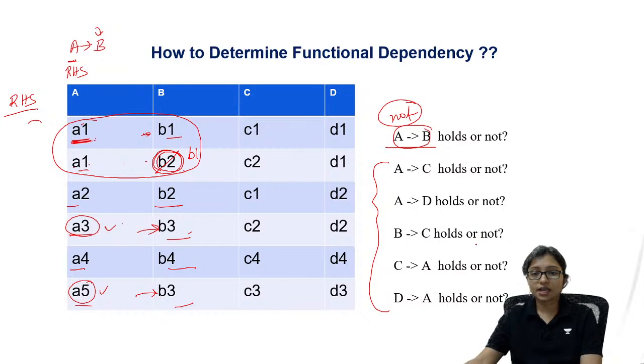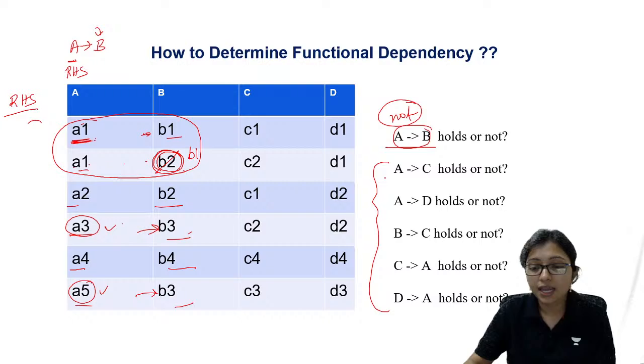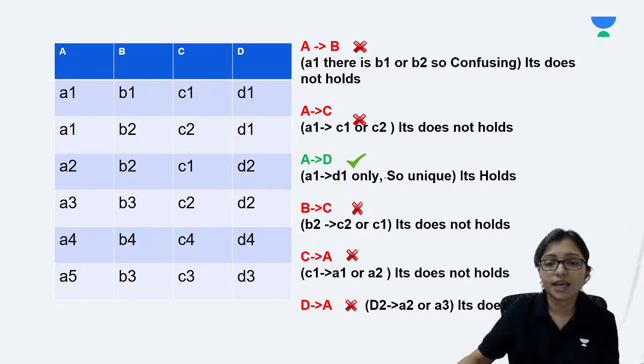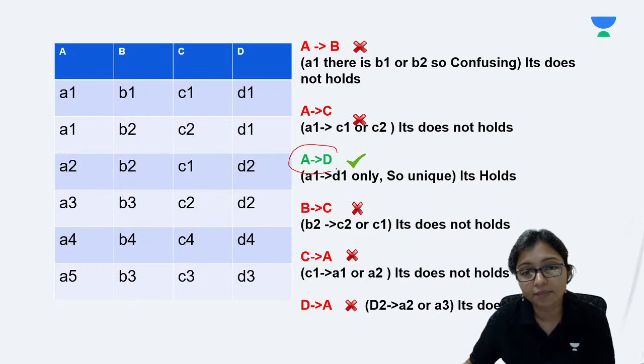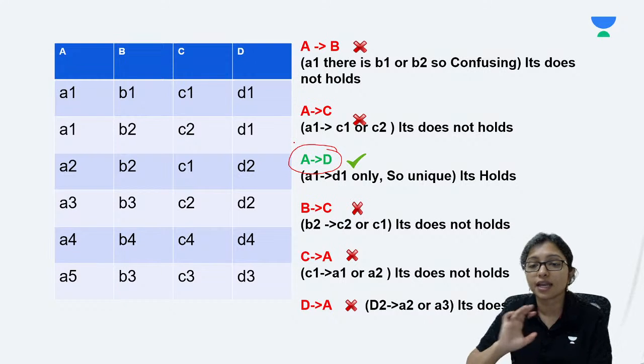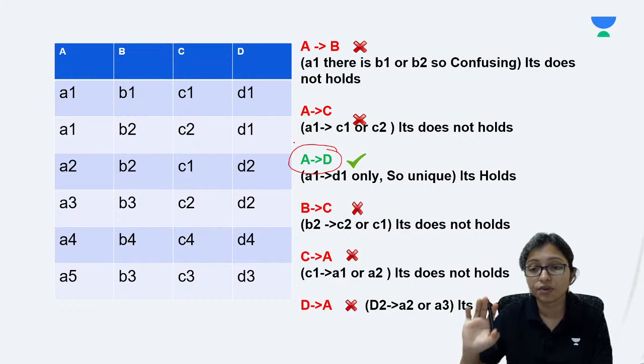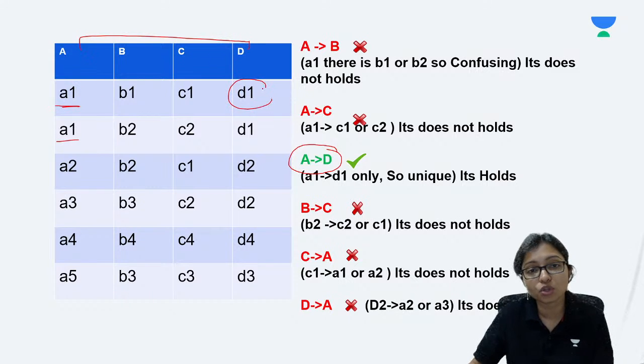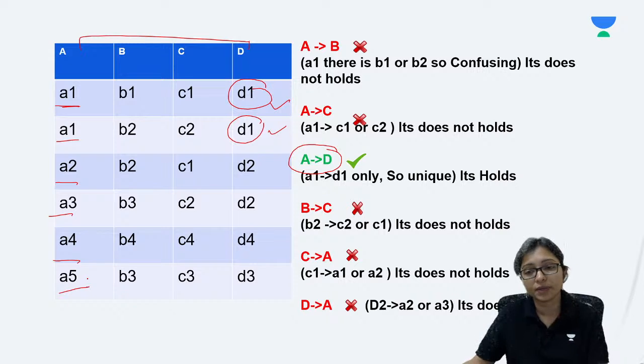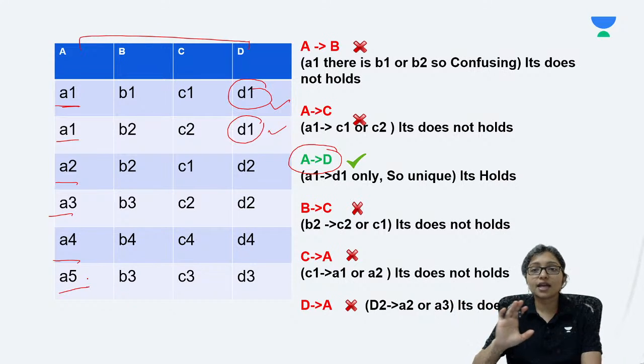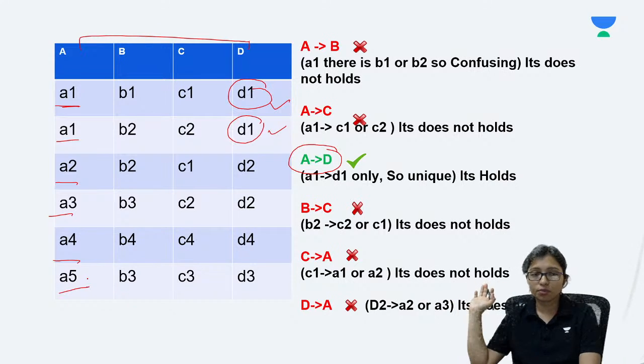Yes, everyone is telling that A implies D is holding only. Yes, all of you are correct. Only A implies D holds here. Other than that, none is holding, because everyone is creating a problem. For A implies D, you can see that A1 and A1 both map to D1. That's why these are correct. Other than that, no value is repeating. When the right hand side has no repetition, no problem.